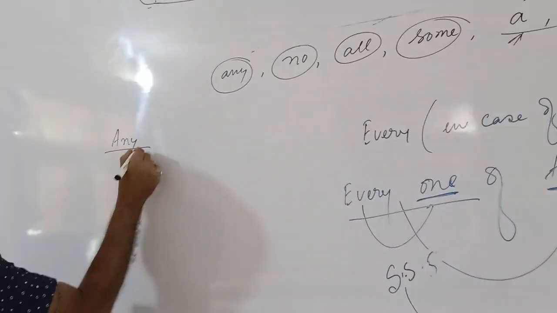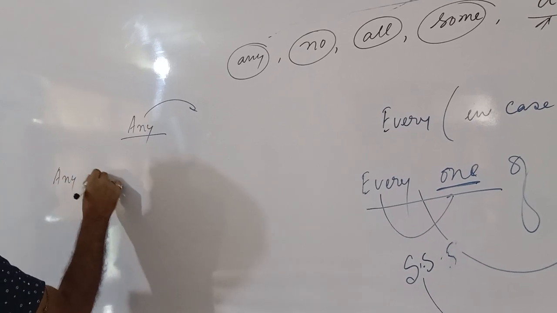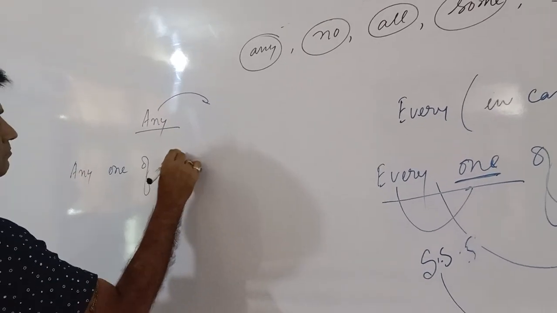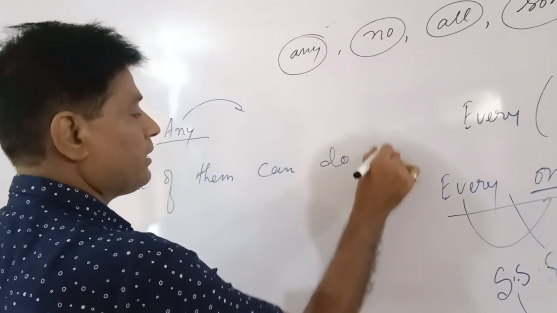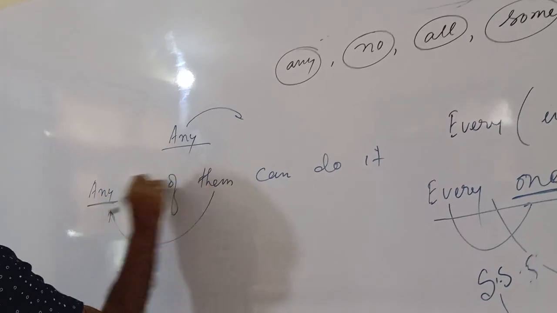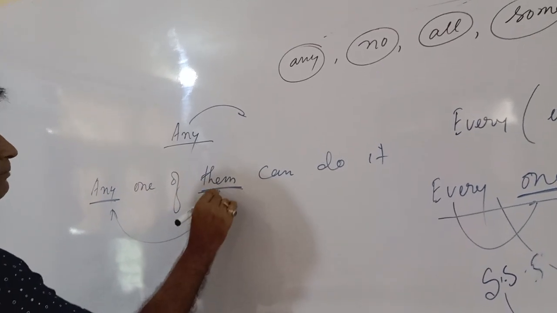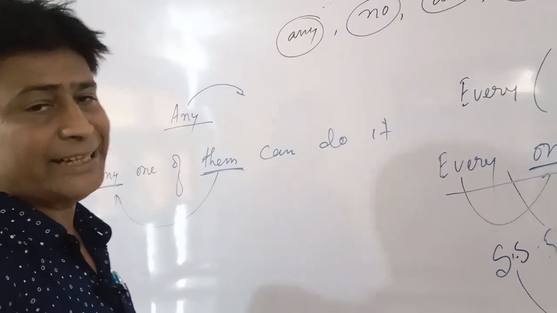Any defines one or more than one. Any one of them can do it. So them defines selecting one out of them. Them is the plural form, the personal pronoun in objective form.